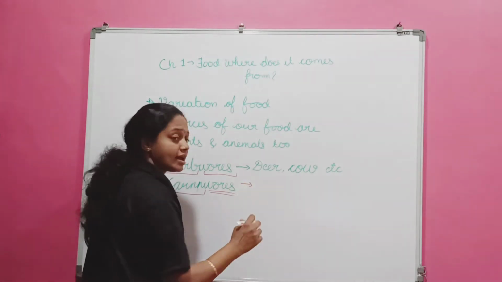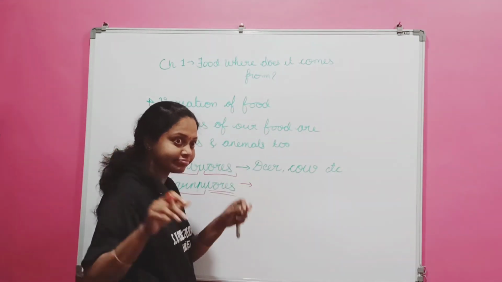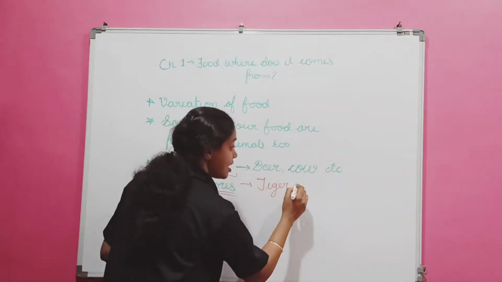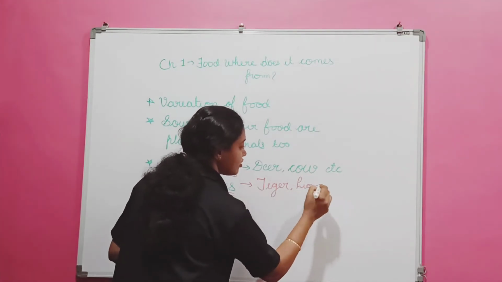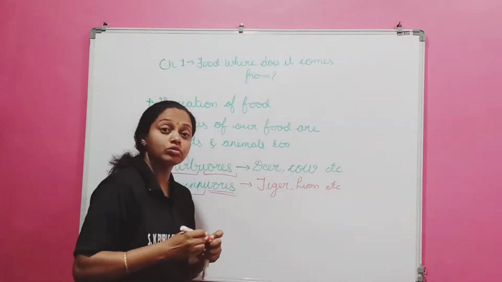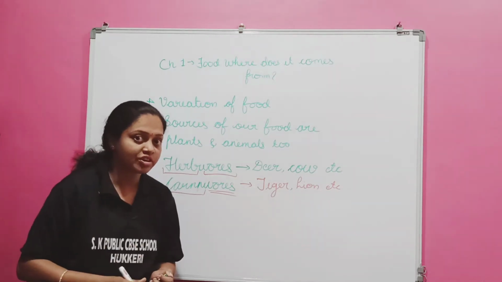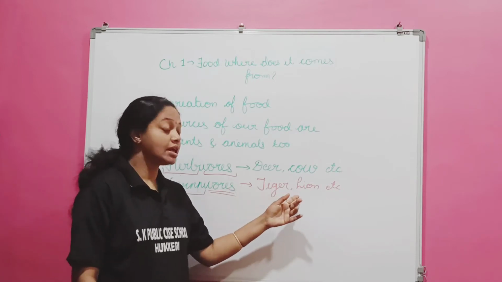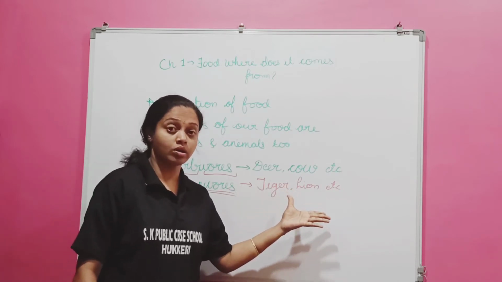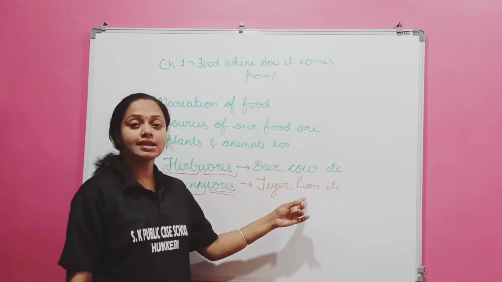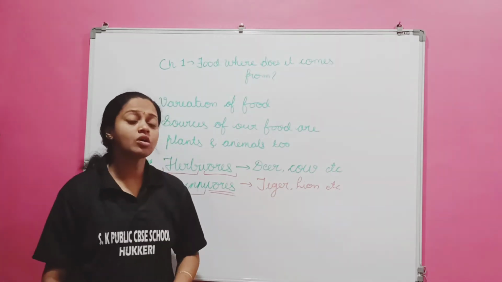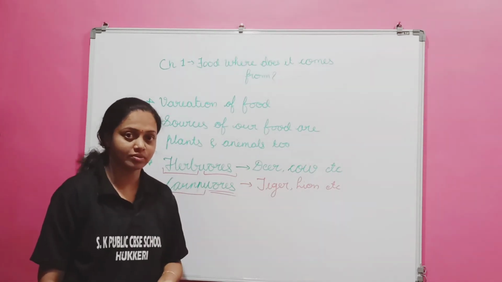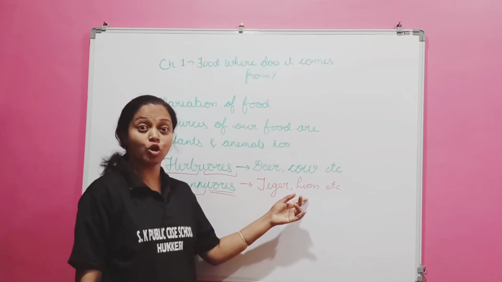What are the examples of carnivore here? They eat only other animals. Those are tiger, lion. Dear students, you have to follow my pronunciation. How I pronounced this tiger, you will pronounce lion.